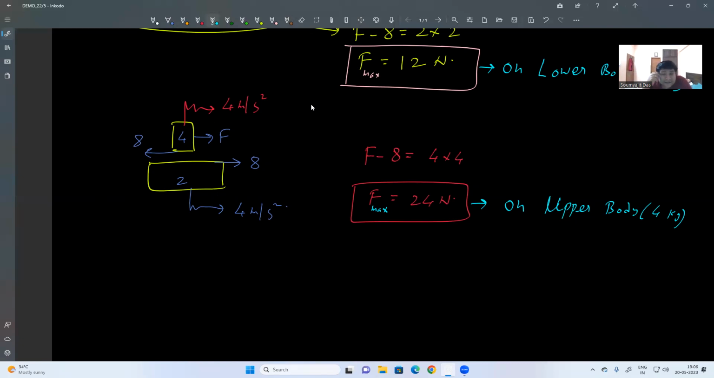If by chance the applied force is greater than the maximum force, what happens? The body on which we apply the force can move easily, but the other body cannot move like that. So there will be sliding between them. So this F max is the limiting force. If I apply a force greater than this, there will be sliding. If I apply a force less than this, there is no sliding. They will move together. So this is the basic of friction, how friction force acts between two bodies when both of them are moving.